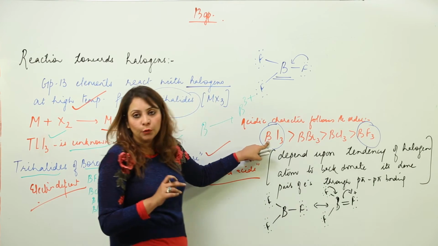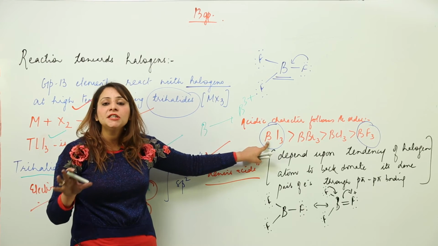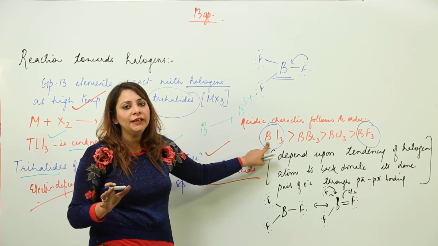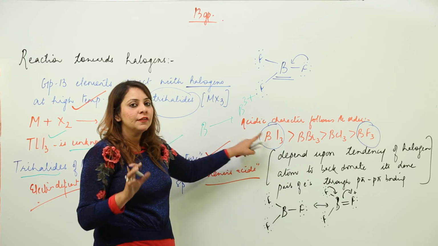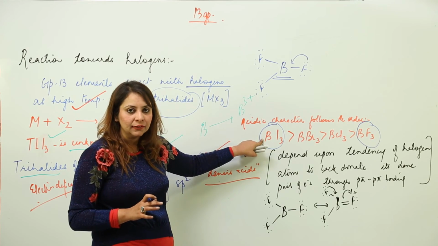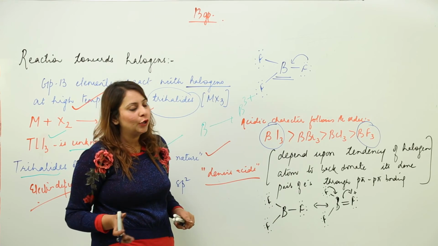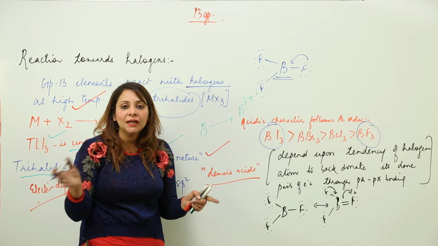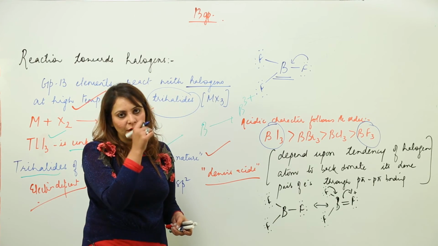But in boron iodide, boron is smaller and iodine is bigger. So the bond length is quite high, and the overlapping clouds are not so near. So back bonding is not supported in boron iodide. Otherwise, when they are closer, there can be a p-pi kind of back bonding, but it cannot be seen in BI3, because iodine is bigger in size. So the bond length is quite big, and this kind of bonding cannot be shown here.